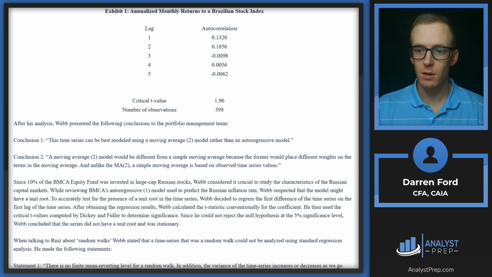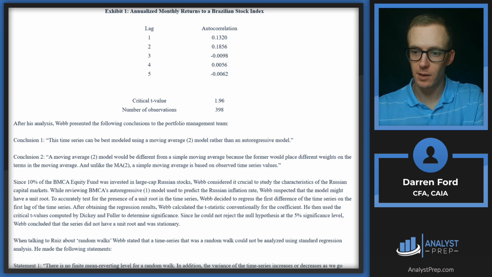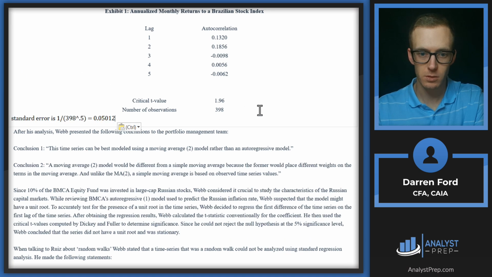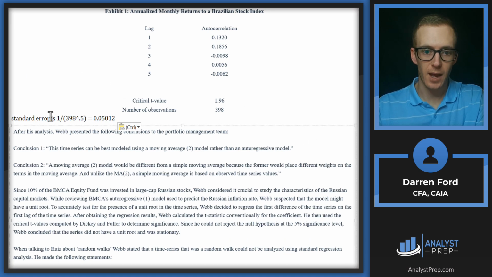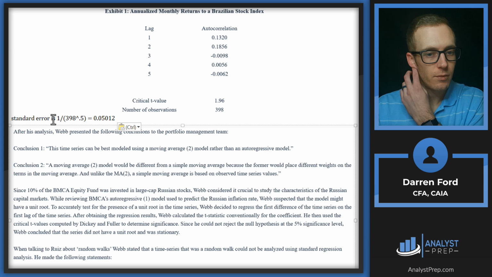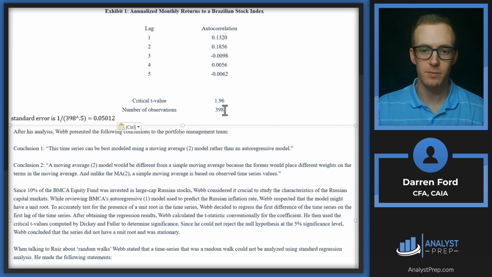So one thing we're going to need to do to calculate this, and let me just pull in this info. Yeah, there we go. So we've got standard error is going to be 1 over the number of observations to the 0.5. And this is going to give us a number of 0.05012.